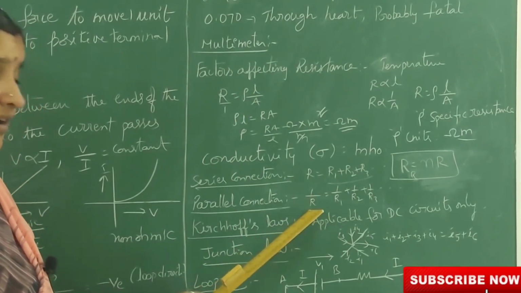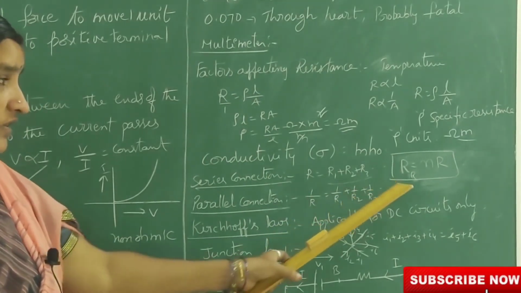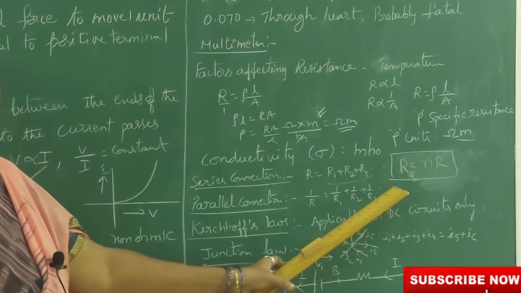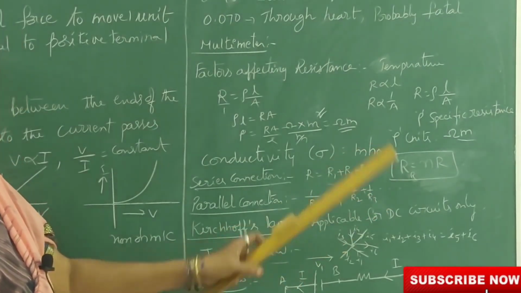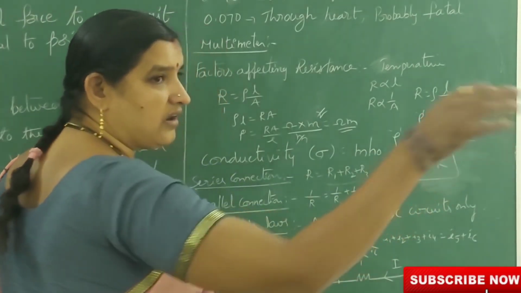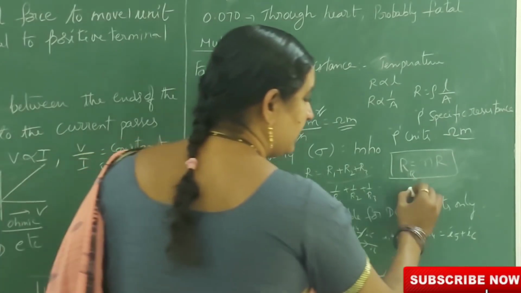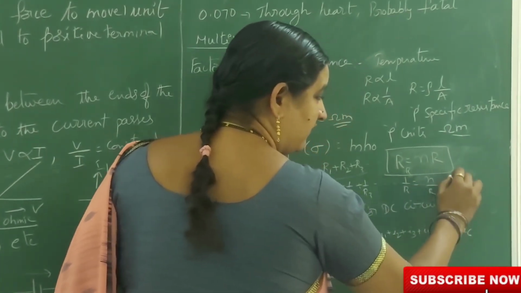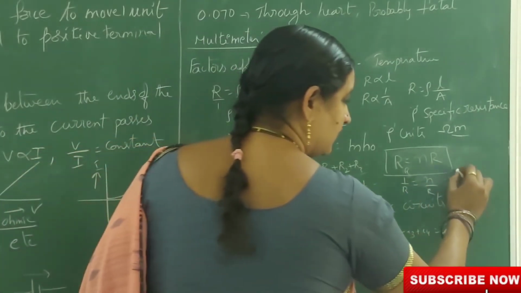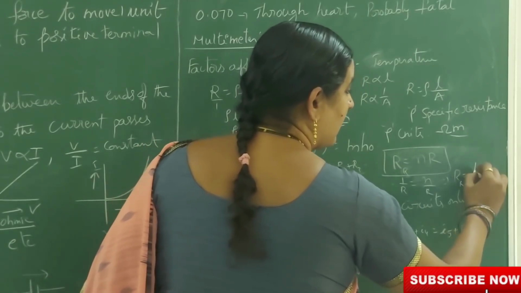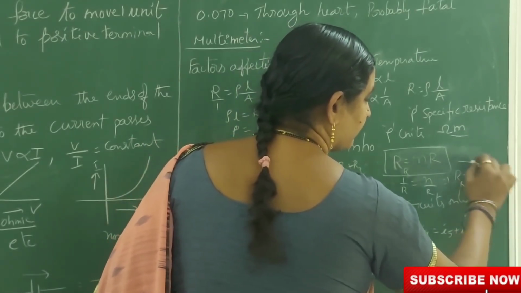Why? Because you will get the value of 1 by R, but you have to know the value of R. Therefore, R is equal to the reverse of the answer. Suppose R1, R2, R3 are all equal. What happens then? 1 by R is equal to N by R. But we want R. So, resultant resistance R is equal to R by N.